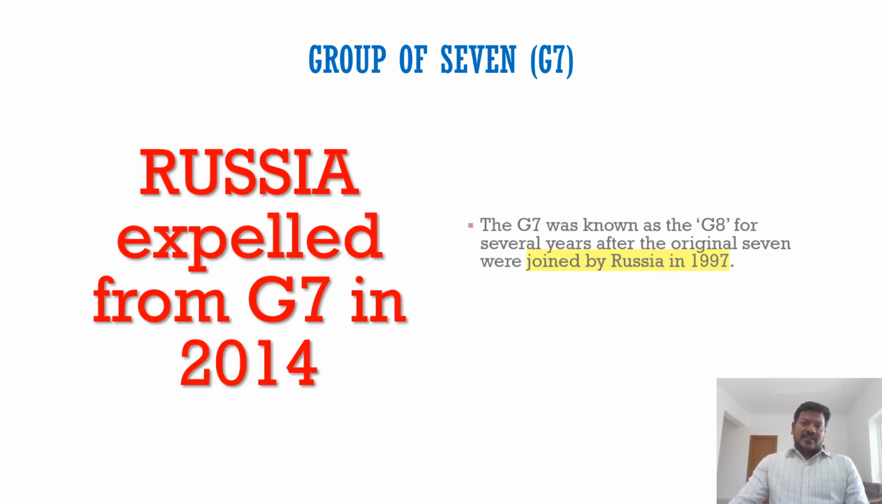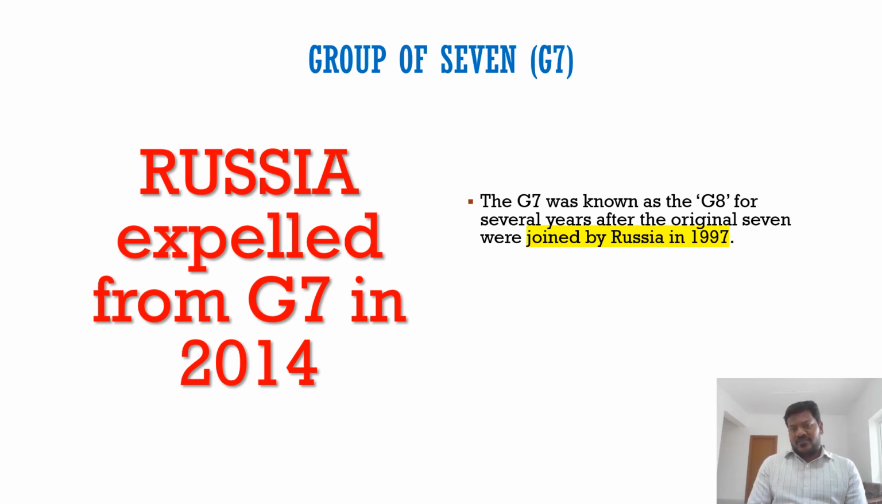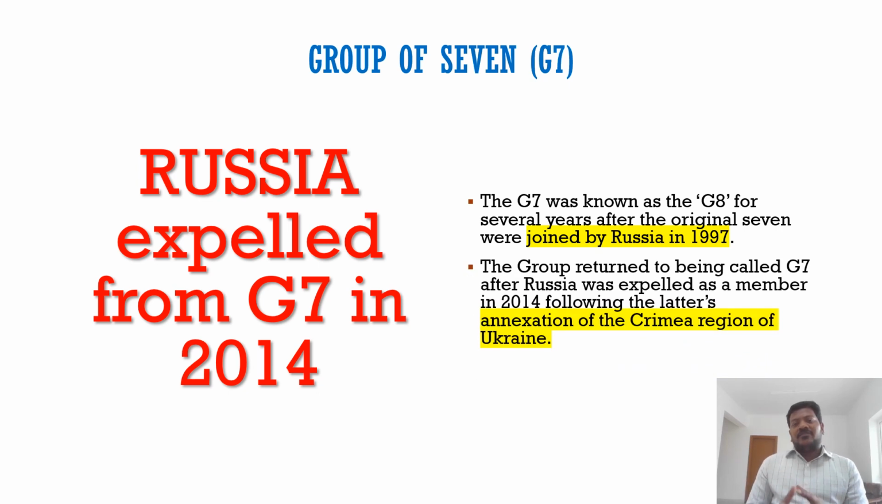Till 1997, it was only G7, but in the year 1997, Russia was added to the group of 7 countries. So in 1997, this group became G8, the group of 8, including Russia. And Russia remained part of G8 till the year 2014. But Russia was expelled from the group of 8 in 2014 after Russia annexed the Crimea region of Ukraine. So now G8 has become G7 again since 2014 after Russia was expelled.